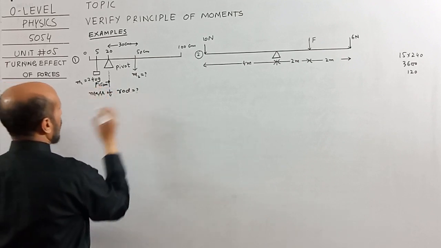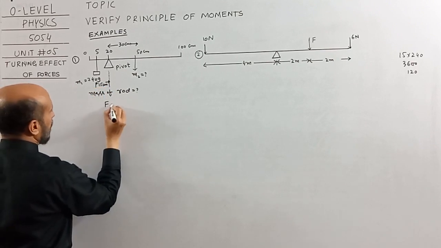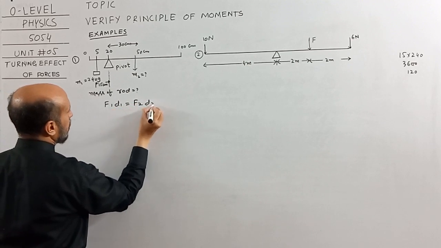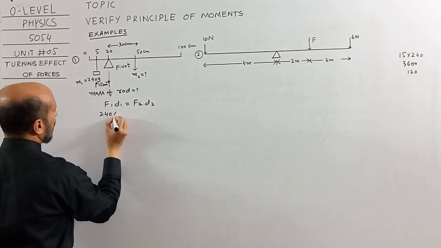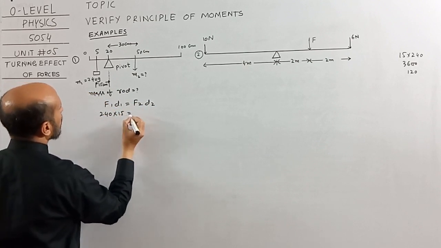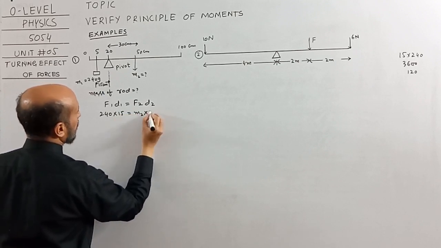So the mass of the rod is missing, and we will apply the formula here. F1 D1 is equal to F2 D2. 240 into 15 is equal to M2 multiplied by 30.